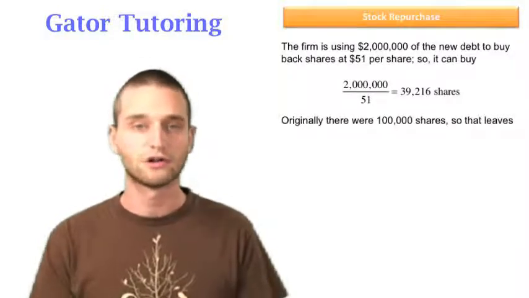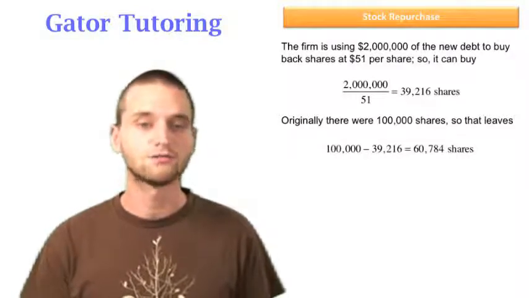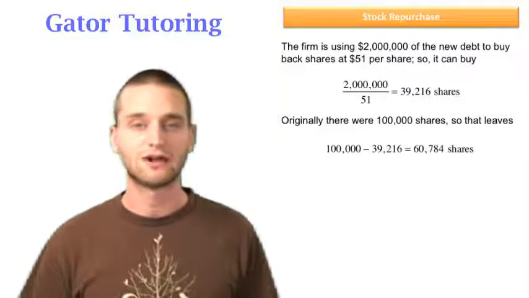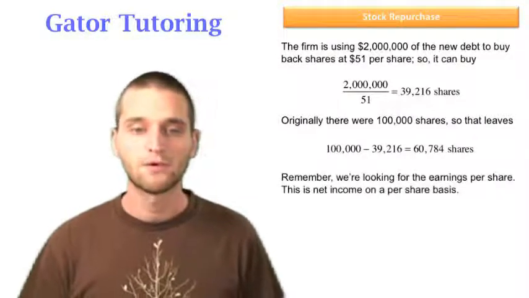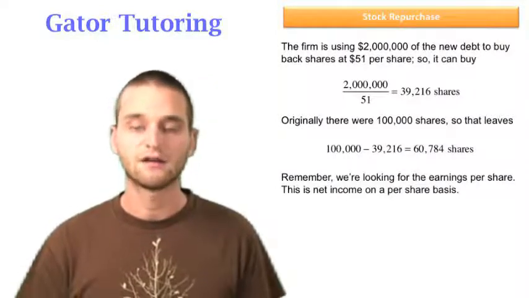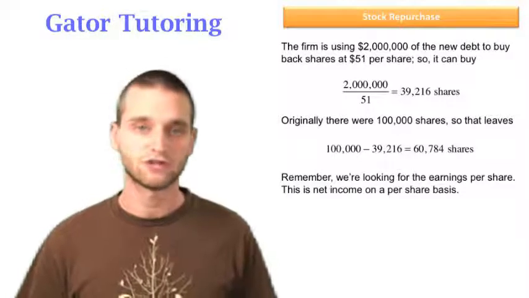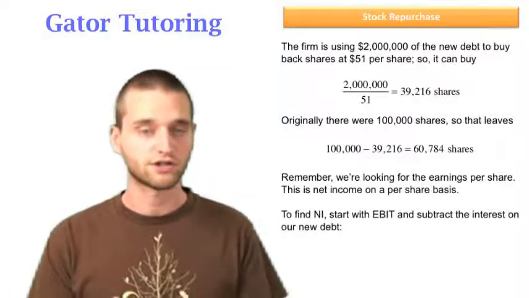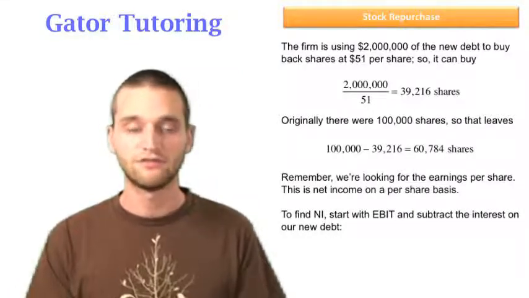Well, originally there were 100,000 shares, so what that leaves remaining is 100,000 minus the 39,000, means there's going to be 60,784 shares outstanding. Now remember, we're looking for the earnings per share. The earnings per share is net income on a per share basis. It's net income divided by the total number of shares outstanding. So we have the total number of shares outstanding now. After the purchase, we found that to be about 60,000. We need to find the net income.